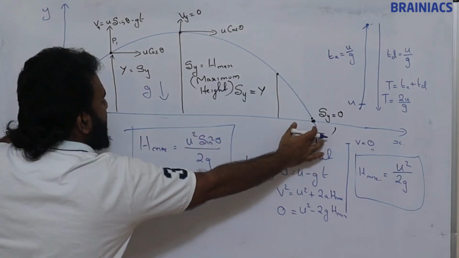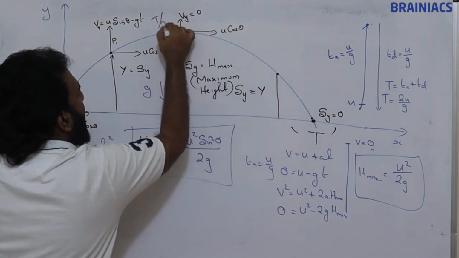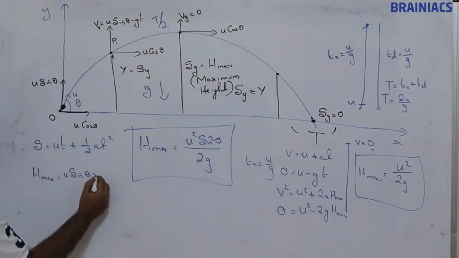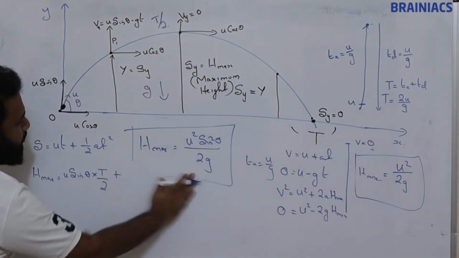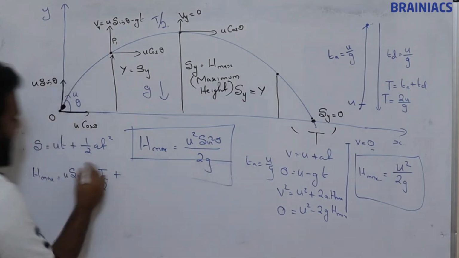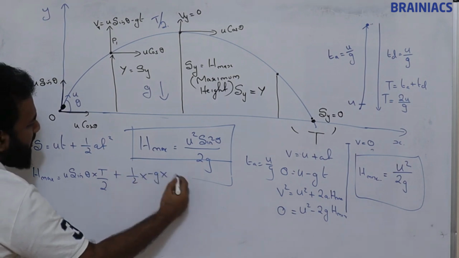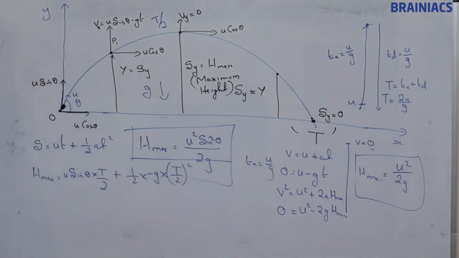If the full time is t, then to reach this place the time will be t by 2, plus half into minus g into t by 2 the whole square.